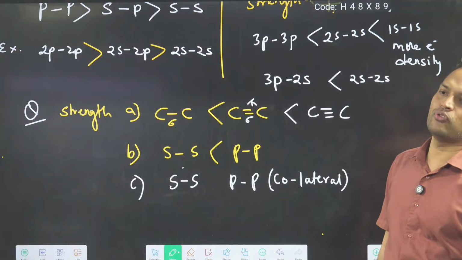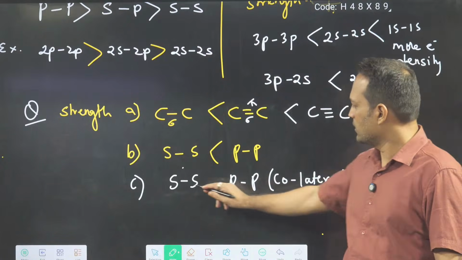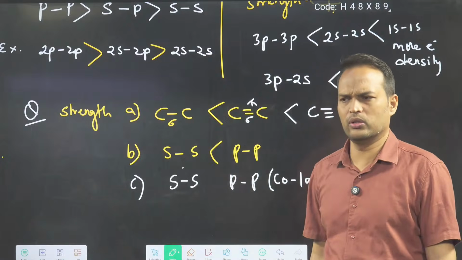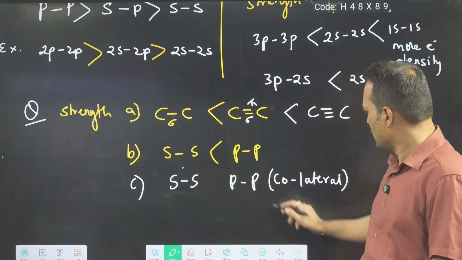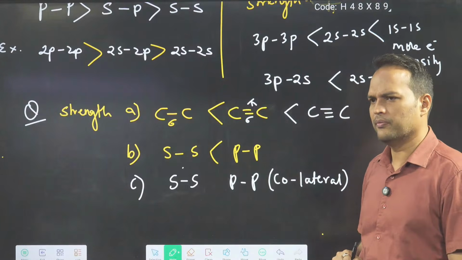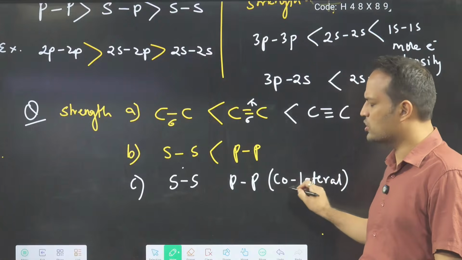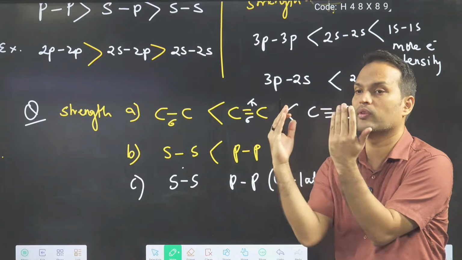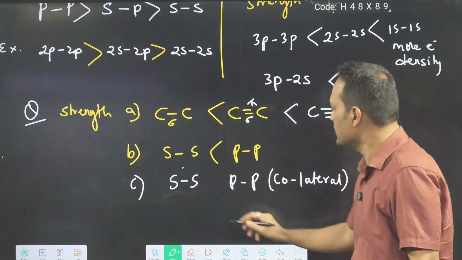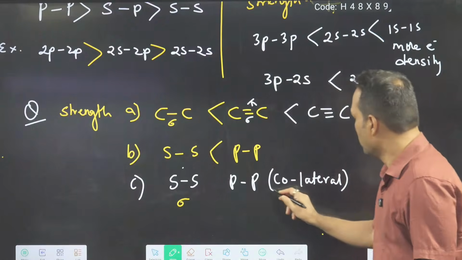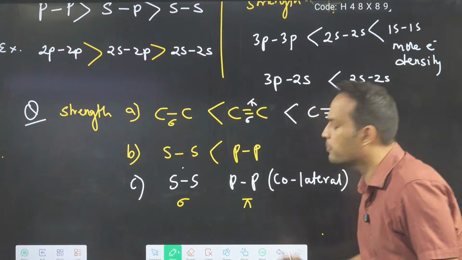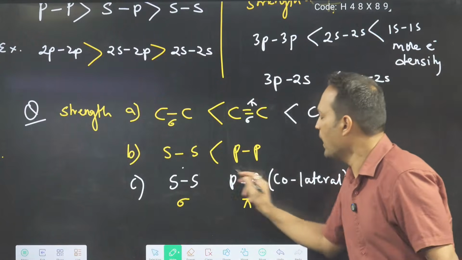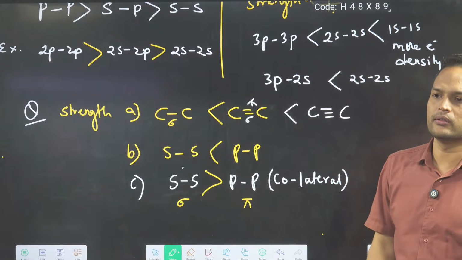So here you will have to say, sir, SS is sigma bond, only one possibility, sigma. PP, both are possible. But here they have mentioned collateral, that means sidewise overlap. That means here they are talking about pi bond, and between sigma and pi bond, sigma is stronger.